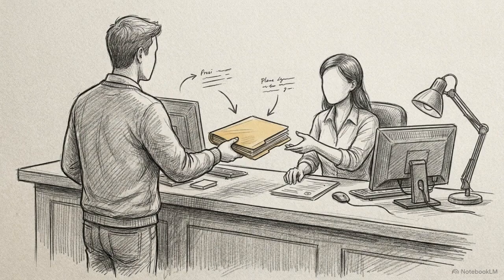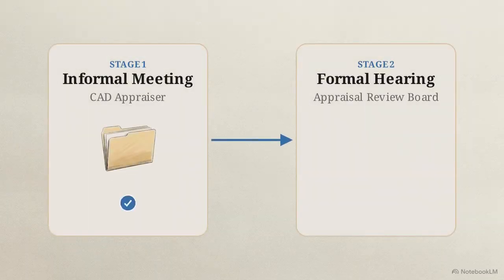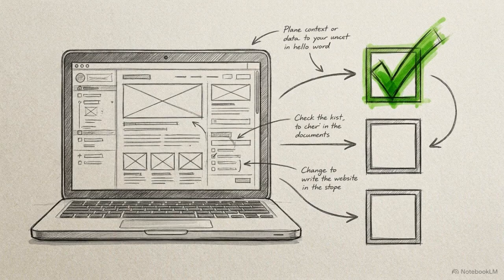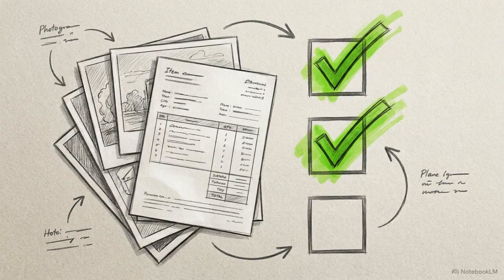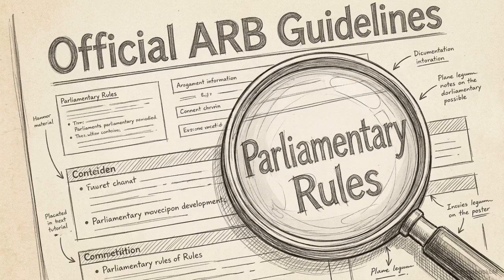If you are sending a friend or family member to present the case in your place, they must carry a formal written letter of authorization signed by the owner of record. This 2-stage structure provides multiple, organized opportunities to present your data and secure a reduction. You now have the full sequence: secure your place via the portal, compile data-backed proof, and print your mandatory physical copies. For more technical detail, find the Appraisal Review Board Hearing Procedures document on the CAD website to review the parliamentary rules of the room.